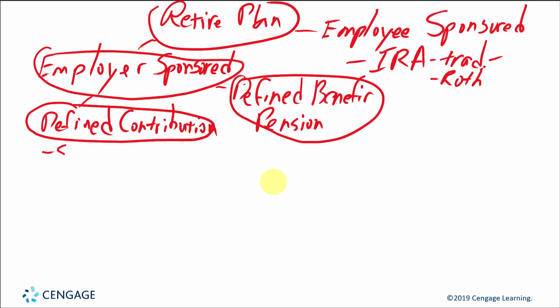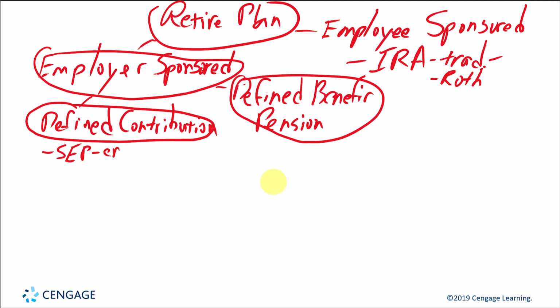One type is called a SEP. These are all acronyms that I cannot remember, but I just remember the acronym names. In a SEP plan, contributions into the plan are only made by the employer. Sometimes there's a set amount the employer has to put in every year based upon a percentage of the employee's pay, something like 2 to 3%.